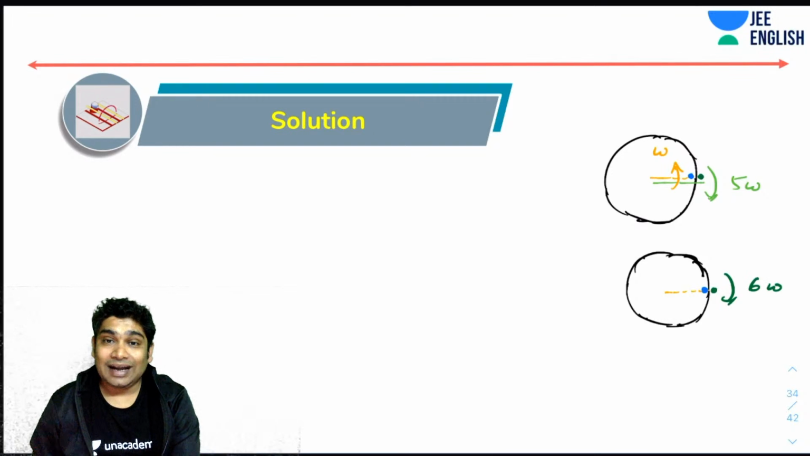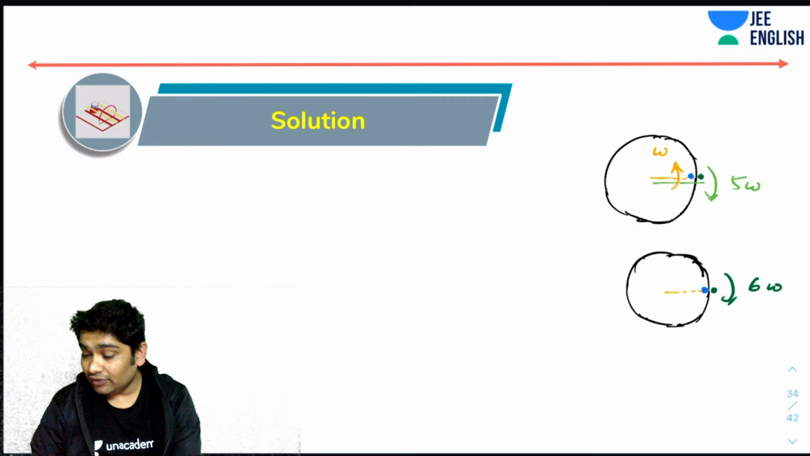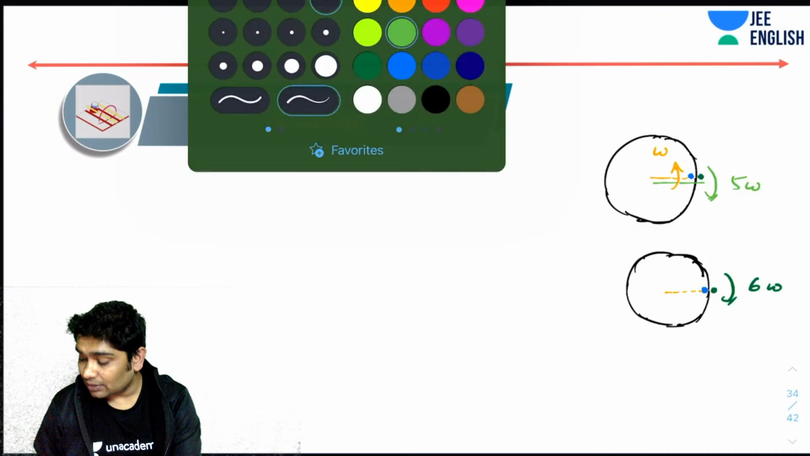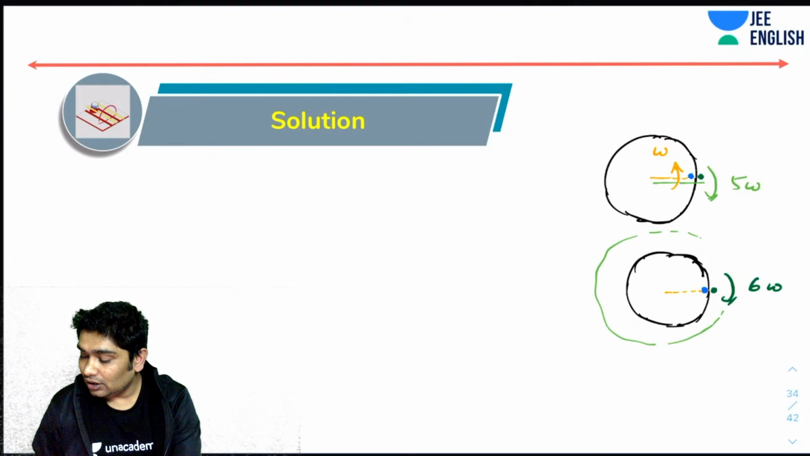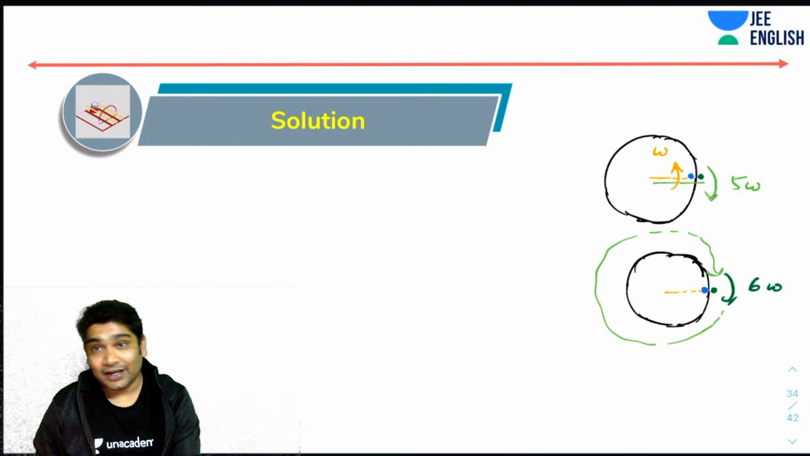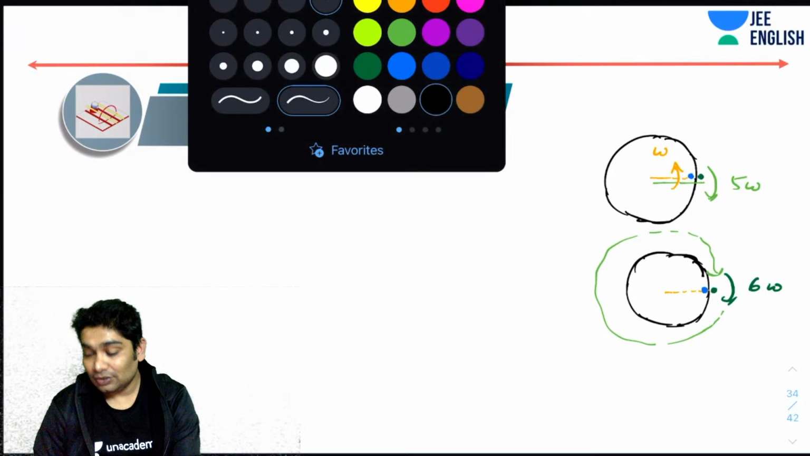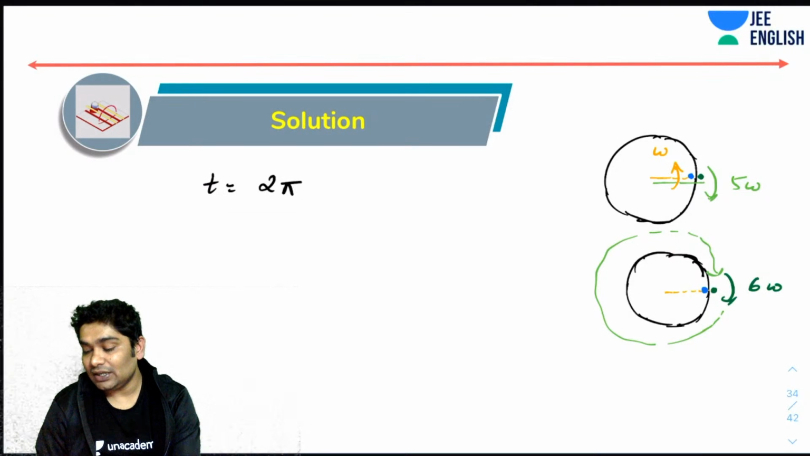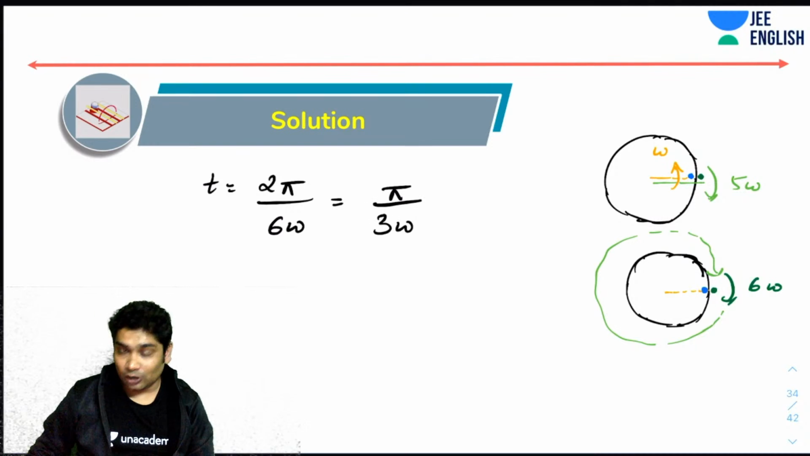Right? And when they will meet, after this guy has completed one circle and rotated by an angle of 2 pi. So how much time will it take to rotate an angle of 2 pi if it is rotating with 6 omega? Time would be 2 pi over 6 omega. That's it, which is pi by 3 omega. I hope you got that.